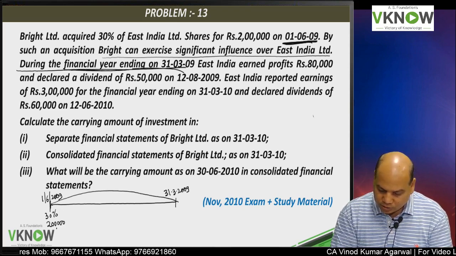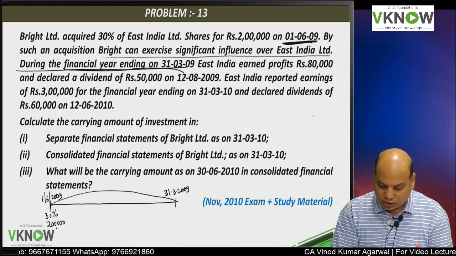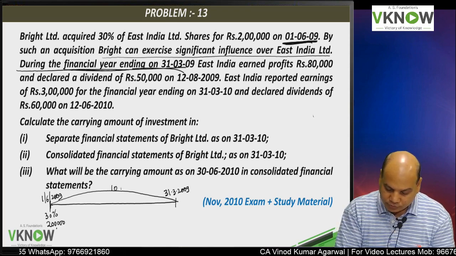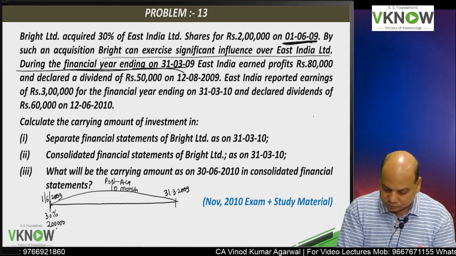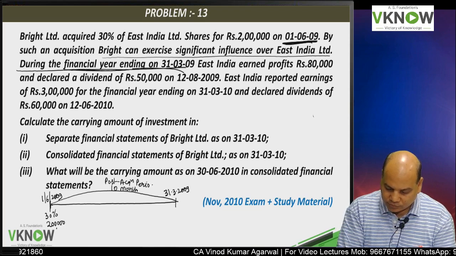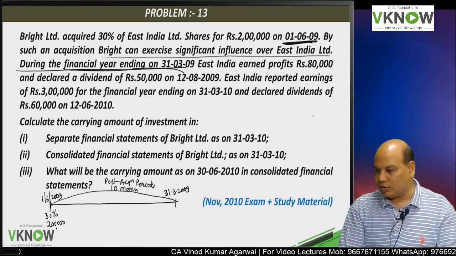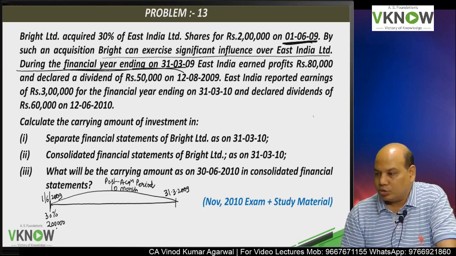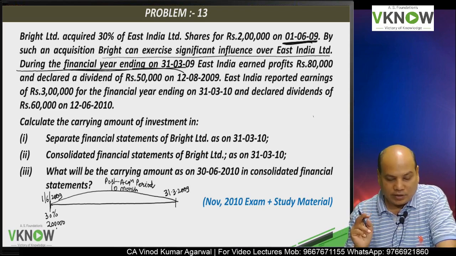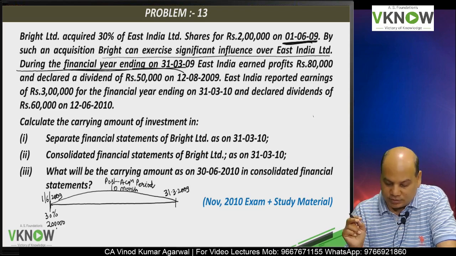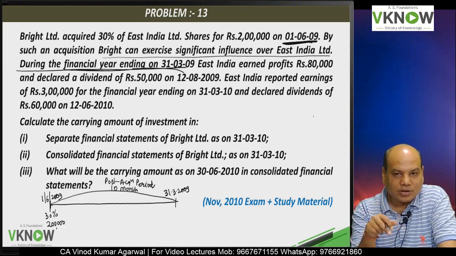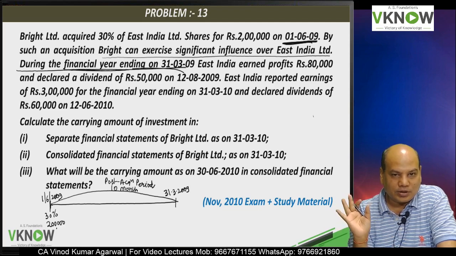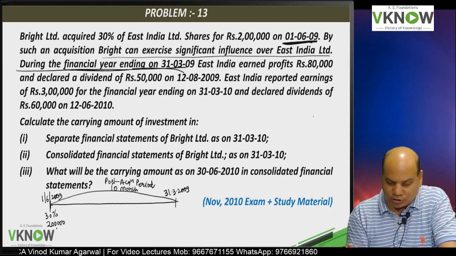So if you count the number of months, June, July, August, September, October, November, December, January, February, March, total post acquisition period is 10 months. Post acquisition period is 10 months, and that will affect my answer. Hence I am emphasizing on 10 months because in all previous 12 questions, the shares were acquired at the start of the year. So you took entire 12 months. Current year was treated as post acquisition.